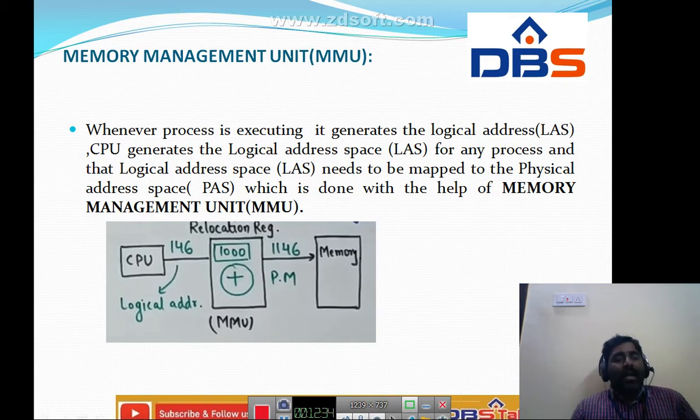For example, if the relocation register value is 500, then 500 plus 146 is 646. So in physical memory, we are going to access the location 646. So this is the concept of the memory management unit.